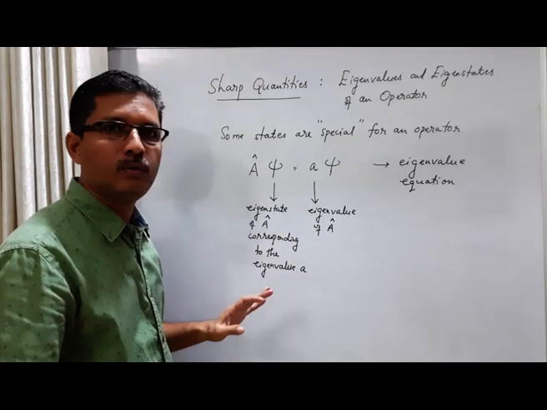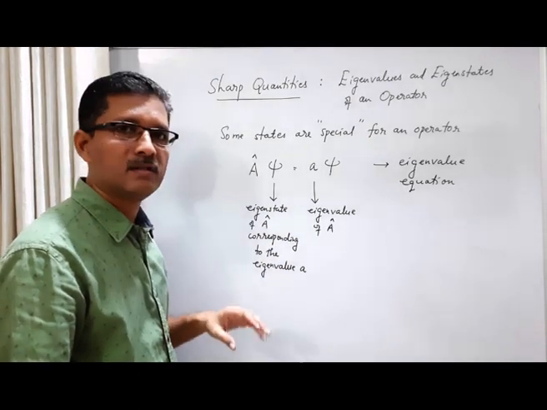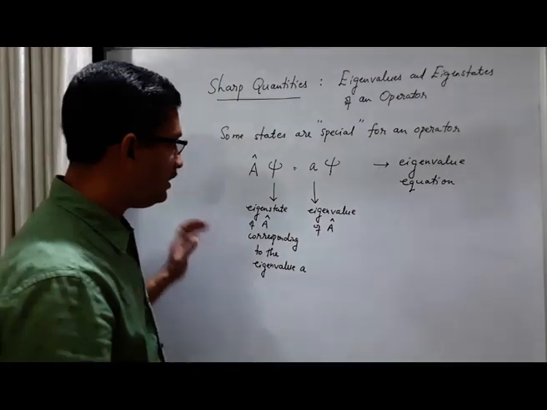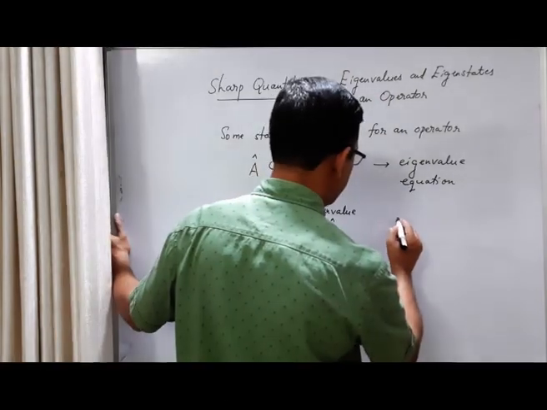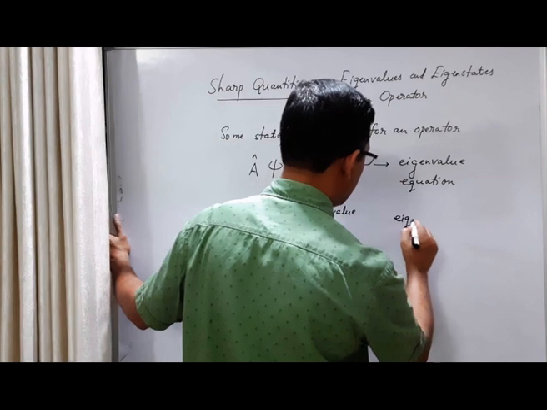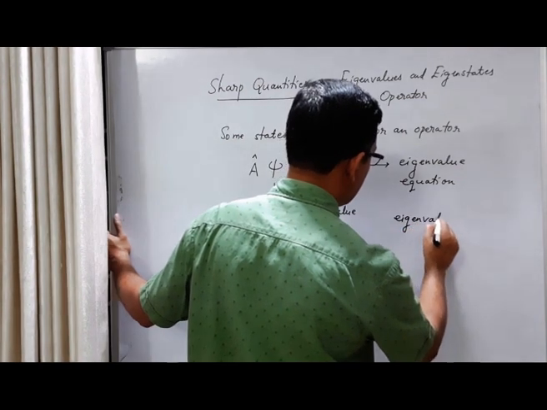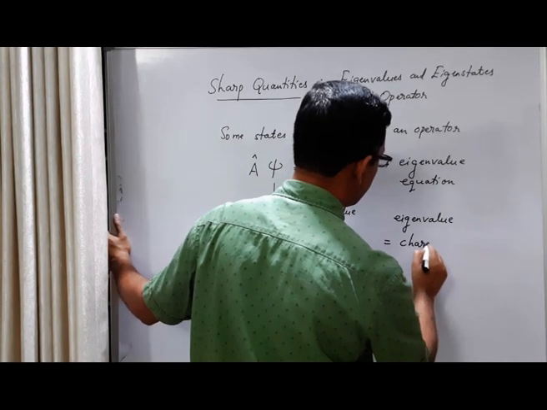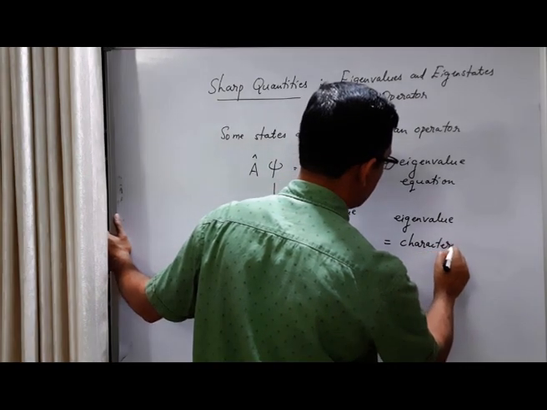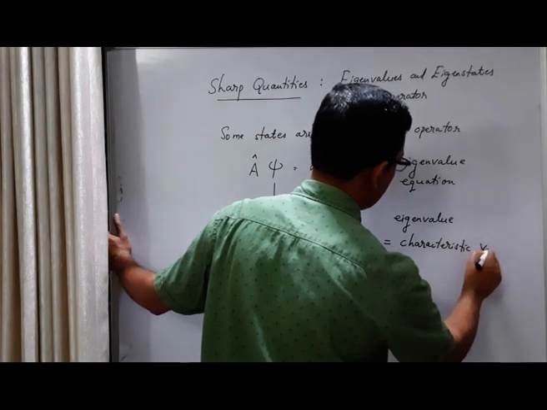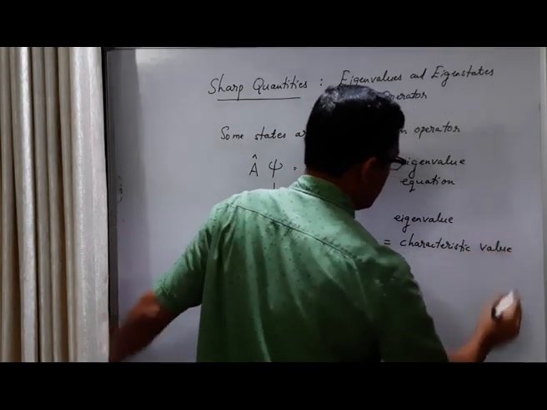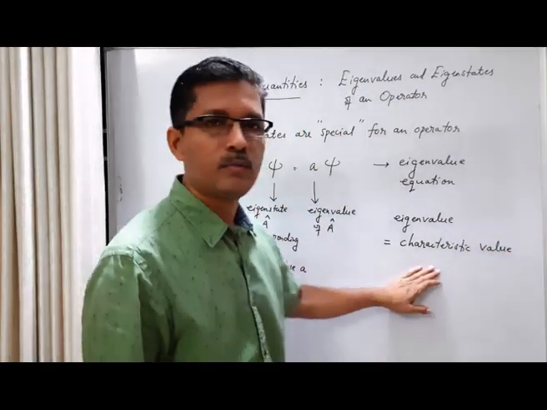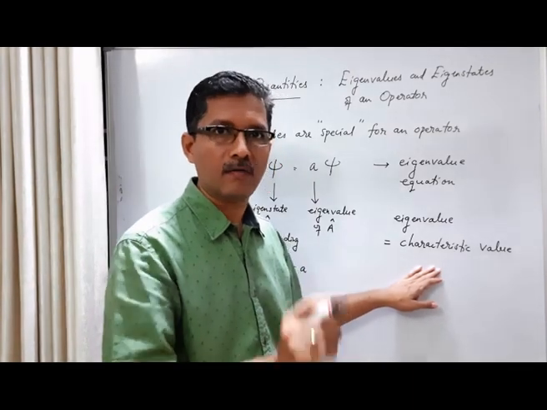The words eigenvalue and eigenstate are German words. The meaning of eigenvalue is characteristic value. Characteristic value means unique value, special value.